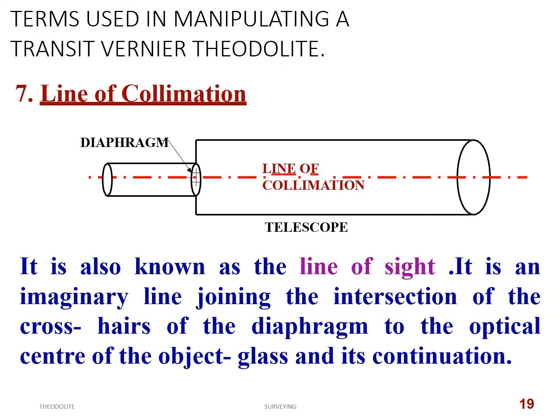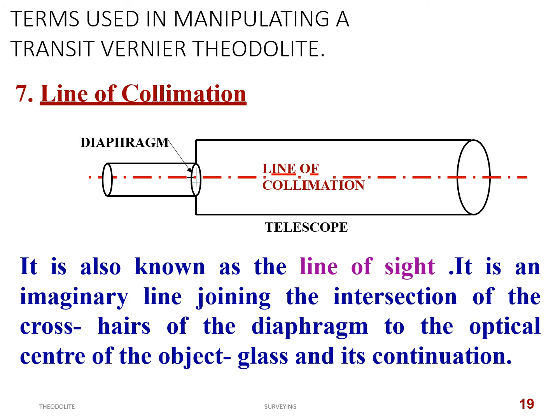And here is another more important term, line of collimation. This will also come in the dumpy level. This is the complete telescope, and here is the eyepiece. This is the diaphragm wherein crosshairs are provided, and this is the objective glass at the end.